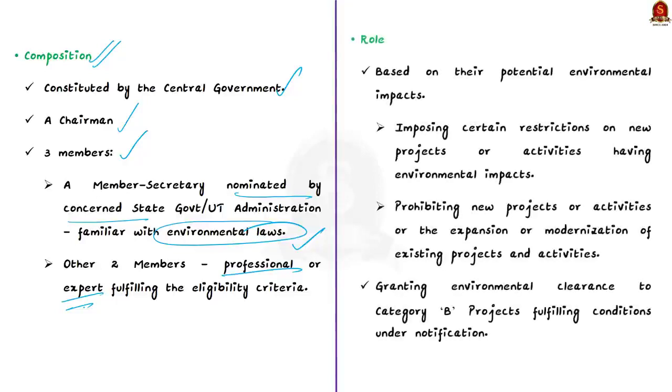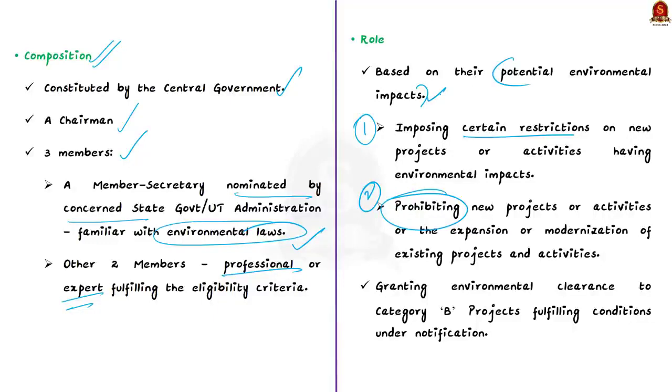Now, the State Environmental Impact Assessment Authority has 2 important roles. Firstly, they can impose certain restrictions on new projects or activities which have environmental impacts. And secondly, they can also prohibit new projects or activities, or they can prohibit the expansion or modernization of existing projects and activities. And this prohibition is done based on the potential environmental impacts of such projects.